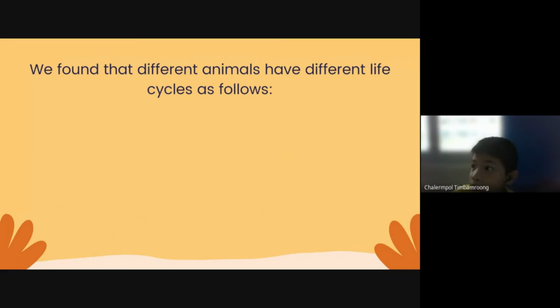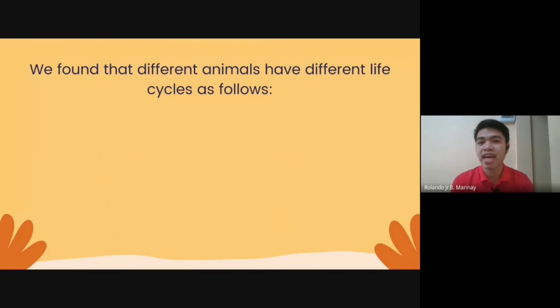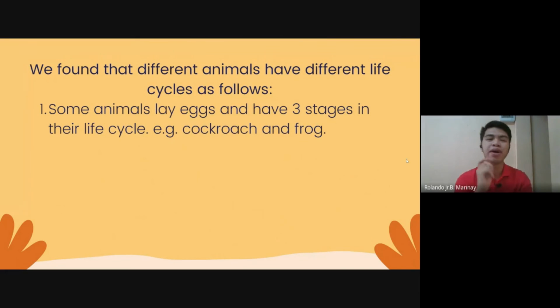Okay, now in that activity, we found that different animals have different life cycles as follows. Number 1, some animals lay eggs and have 3 stages in their life cycle. Example, the cockroach and the frog. They have 3 stages in their life cycle.